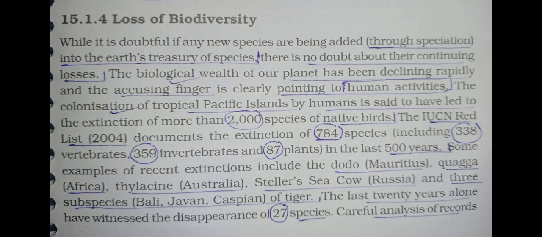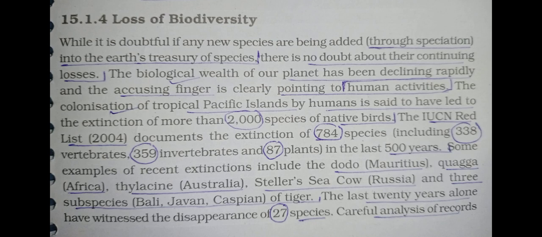Now we will learn part number 1 from your textbook. See the first sentence: while it is doubtful if any new species are being added through speciation, right? Speciation means what? It is a process in which new species are added to the Earth's treasury of species.